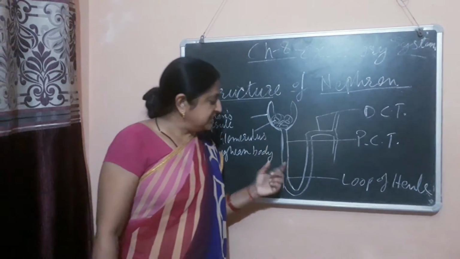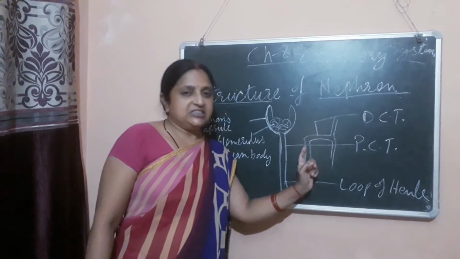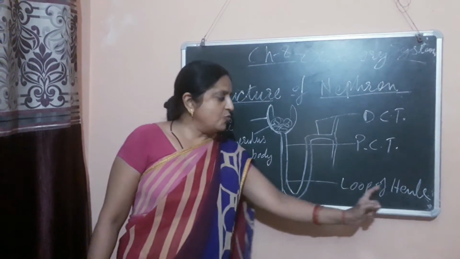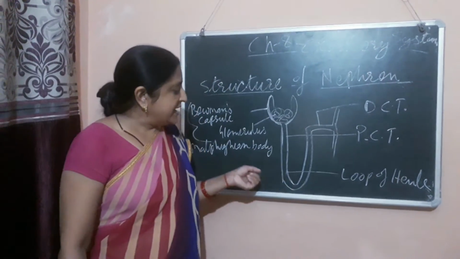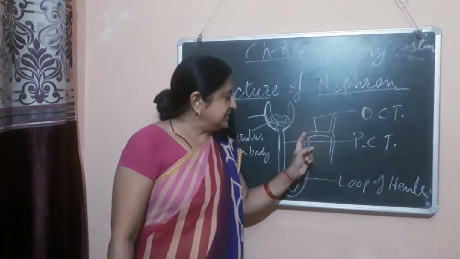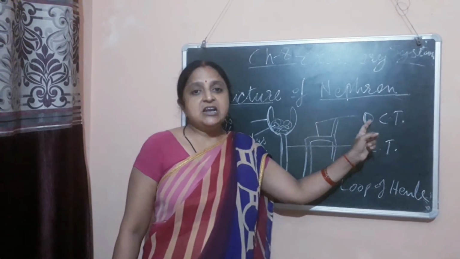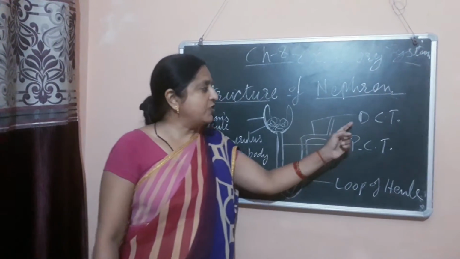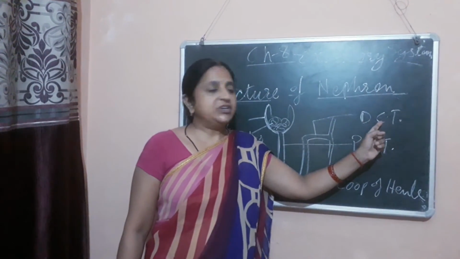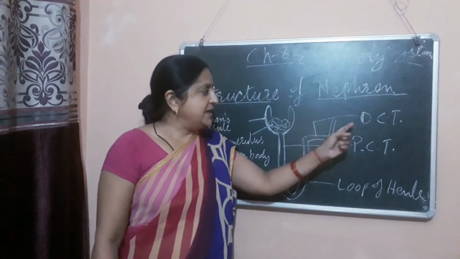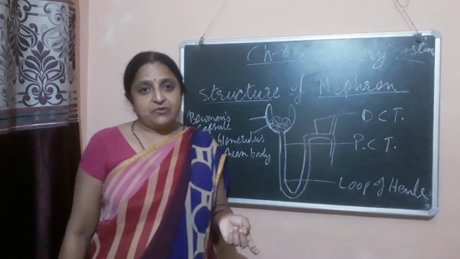And after PCT, a U-shaped structure is here, and it is called the loop of Henle. And after the loop of Henle, this structure, the end of the nephron, is called the distal convoluted tubule. D for distal, C for convoluted, and T for tubule. And it is the end of the nephron.